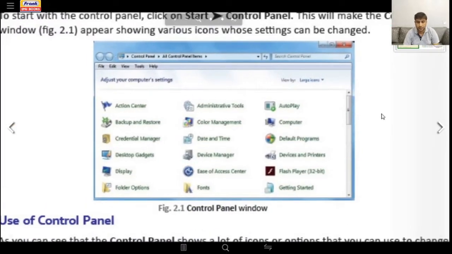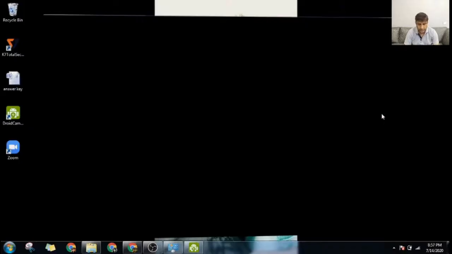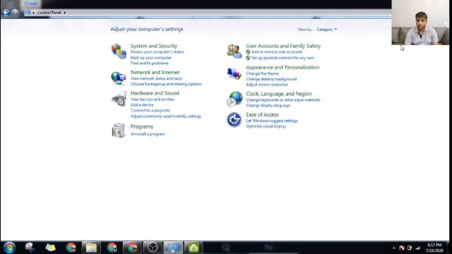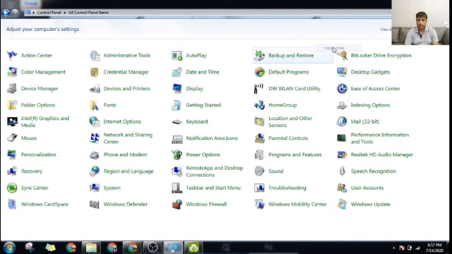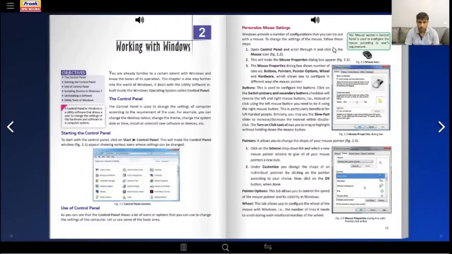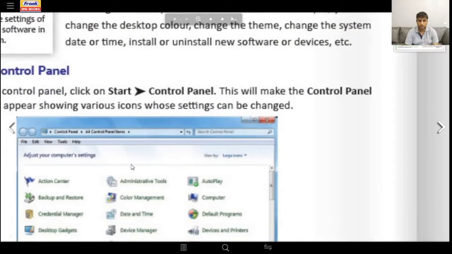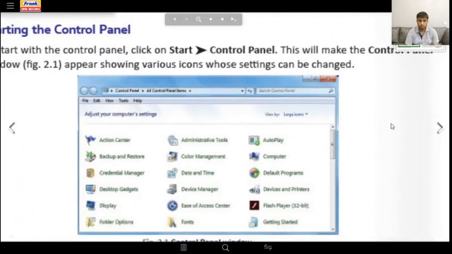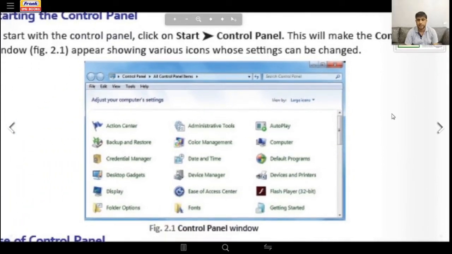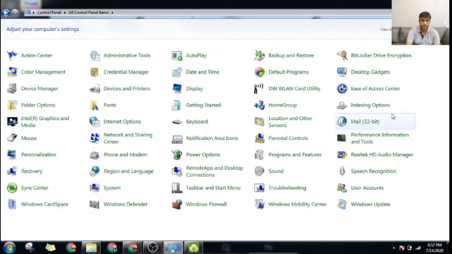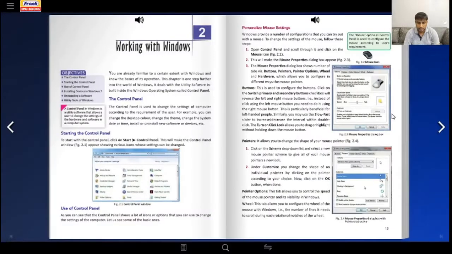The image that is given here, figure number 2.1 in your book, shows how the control panel should look. Now if I change my control panel view, it looks exactly like it is given in your book. Action center, administrative tools, autoplay, everything is on my computer also. All right, so let's come back to the book.